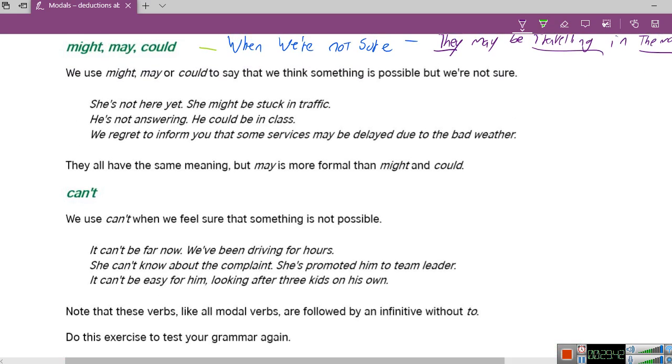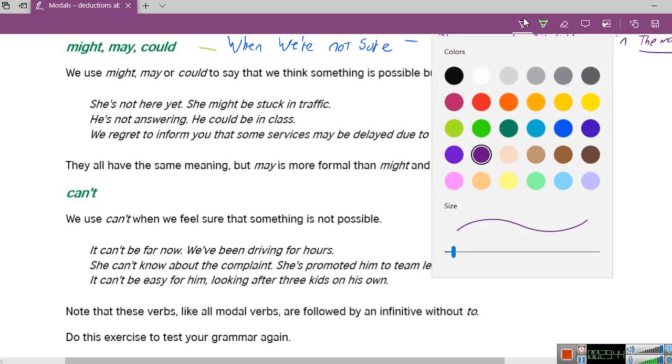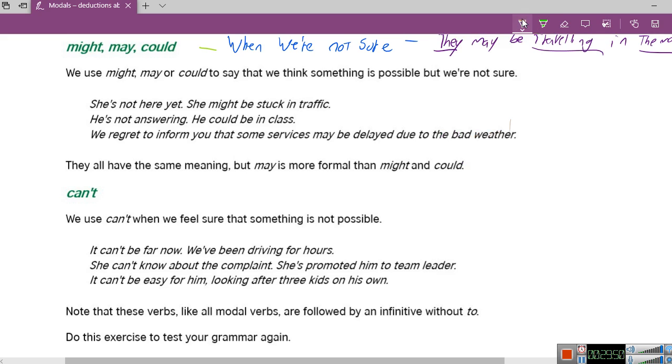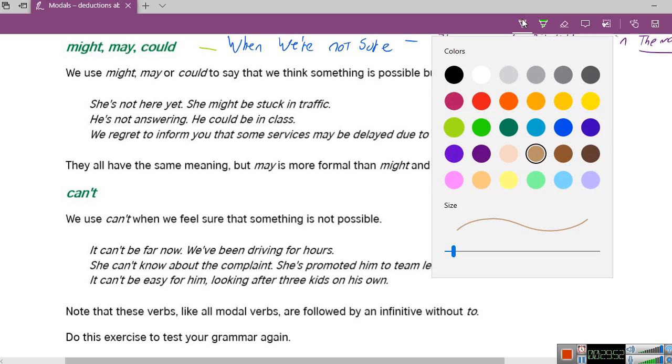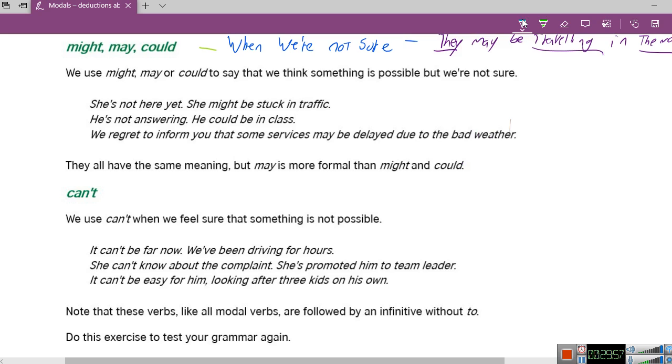Now, let's look at this last one. And let me give you just a clue. Here we're 100% sure. Let's use blue. 100% sure. But how would you remember this?